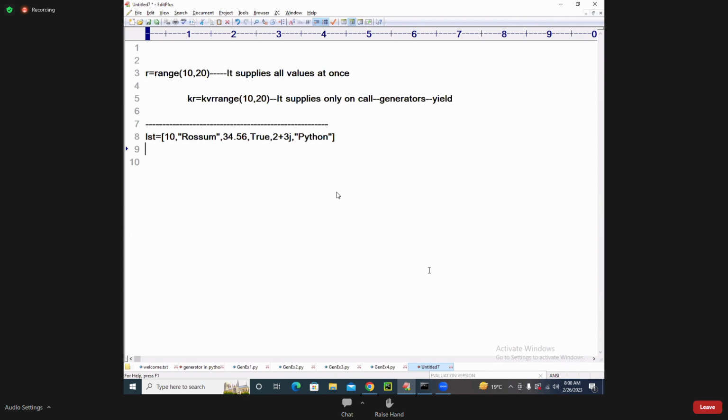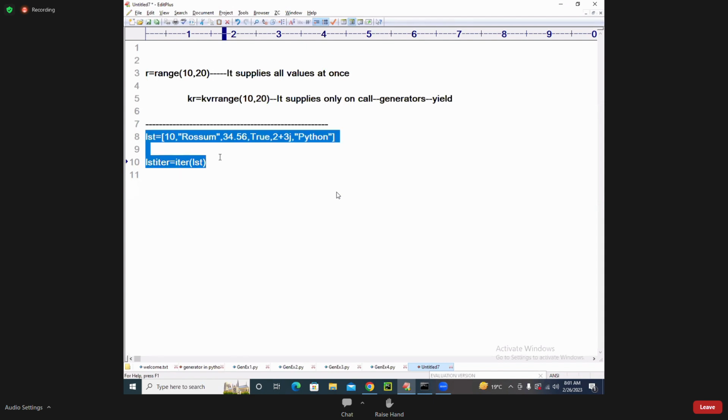So how do you generate now? This list is called one collection object. I want to convert it into an iterator. How do you convert it? lst_itr is equal to, I will go for iter, which is a function. What is that iter? It is a function which will convert the normal objects into iterator type. The iter function will convert it.